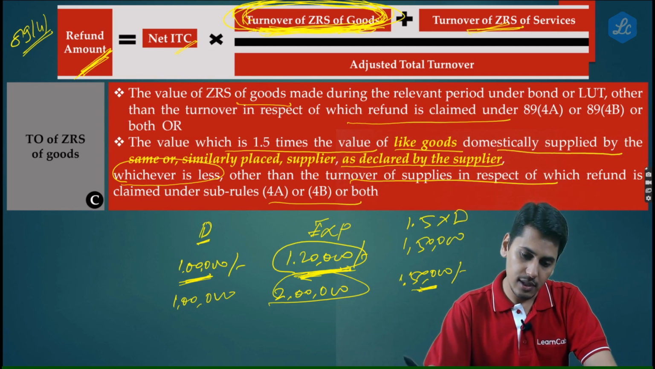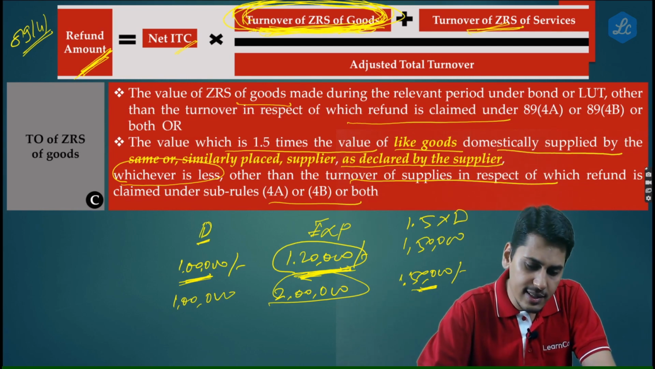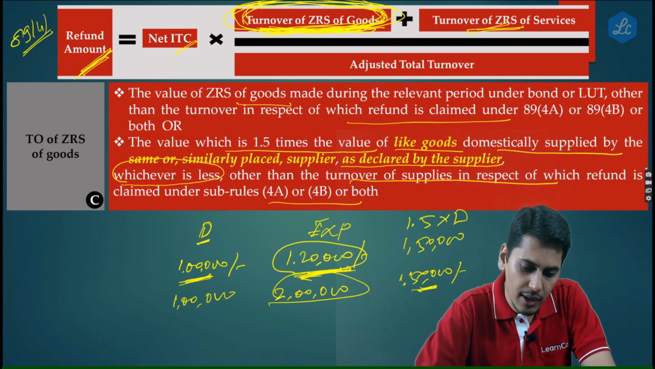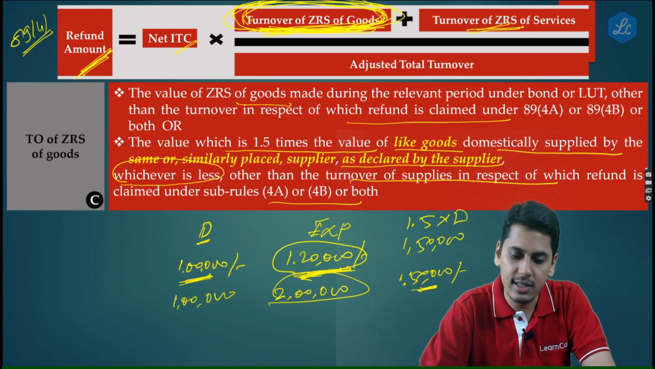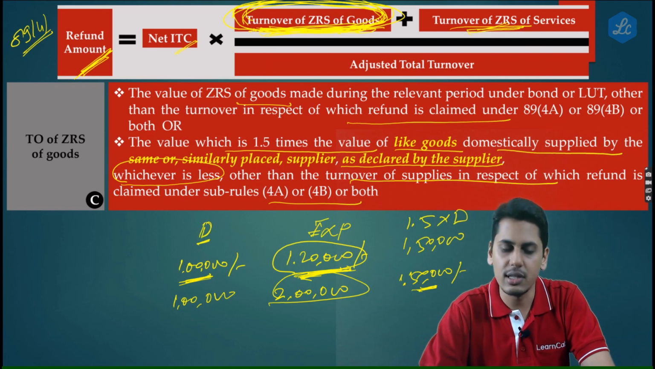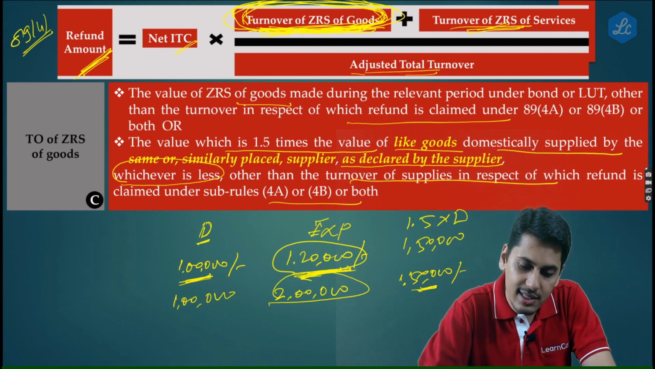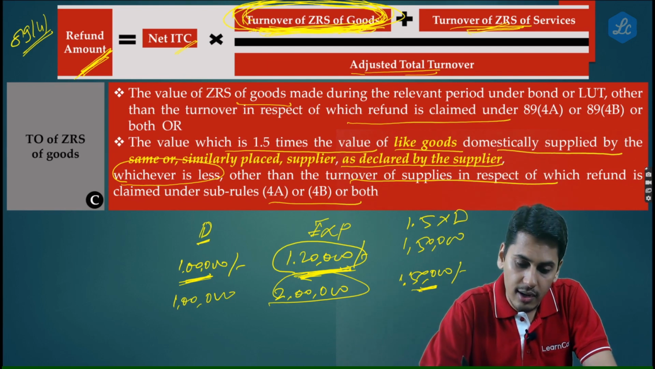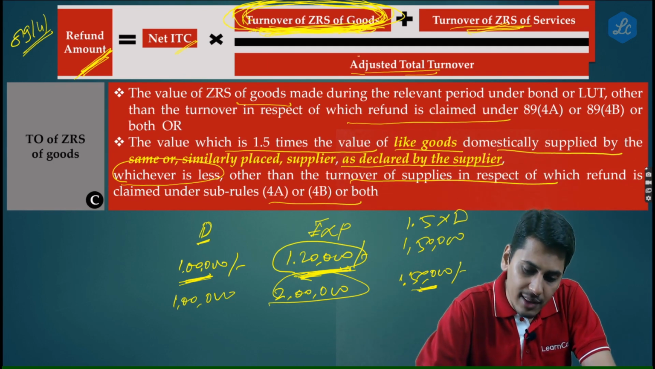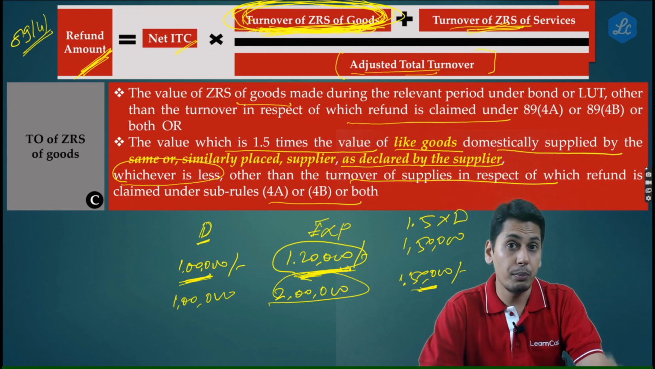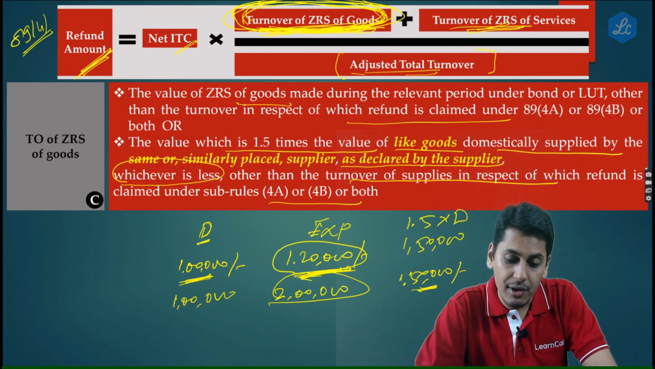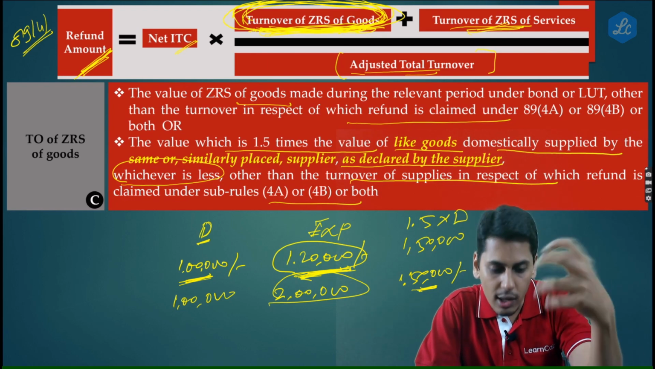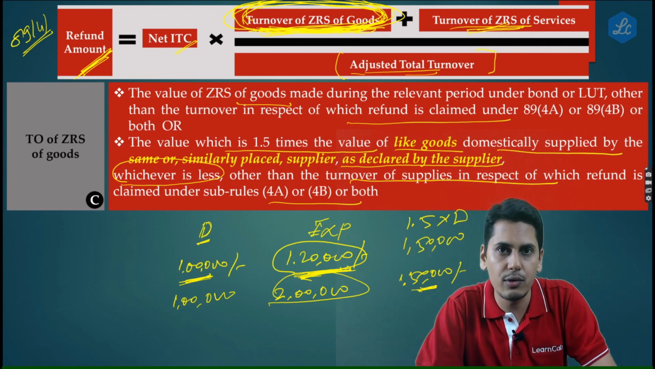Now friends, the next question which arises is, let's say now I say the formula: refund amount is net ITC multiplied by turnover of zero rated supply of goods plus turnover of zero rated supply of services divided by adjusted total turnover. Now friends, the question is, please follow it very carefully, whether this adjusted total turnover will also include my turnover of zero rated supply of goods.